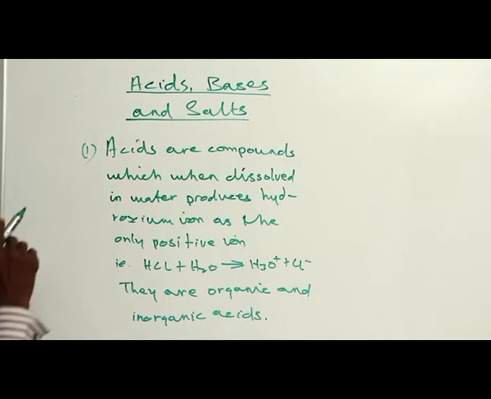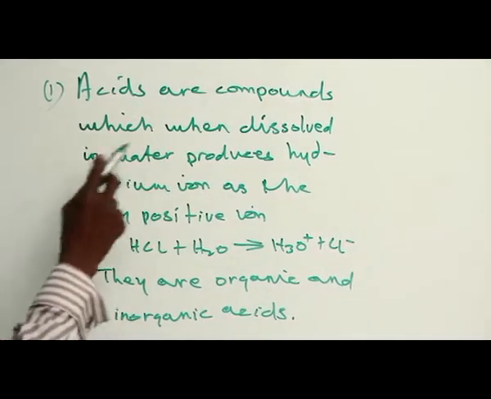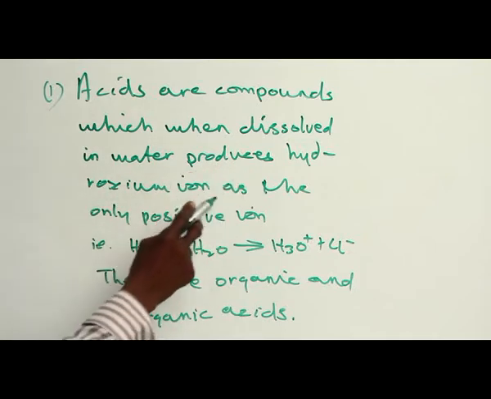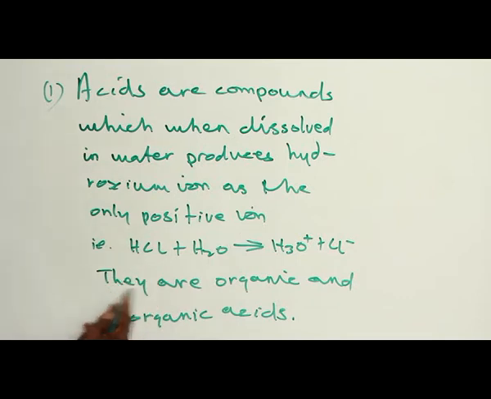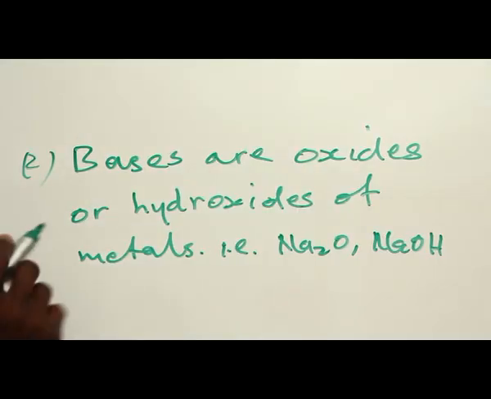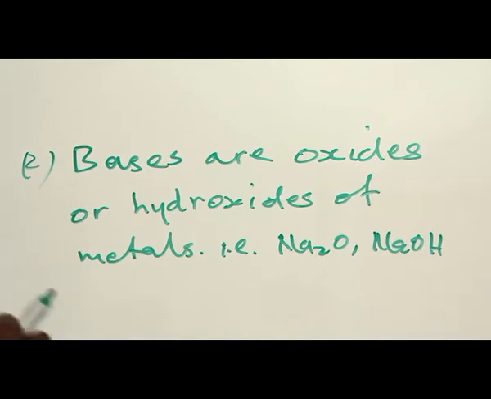We are looking at acids, bases, and salts. 1. Acids are compounds which, when dissolved in water, produce hydronium ion as the only positive ion. That's an illustrative example. There are organic and inorganic acids. 2. Bases are oxides or hydroxides of metals. You can as well say they are compounds that react with acids to form salt and water only.